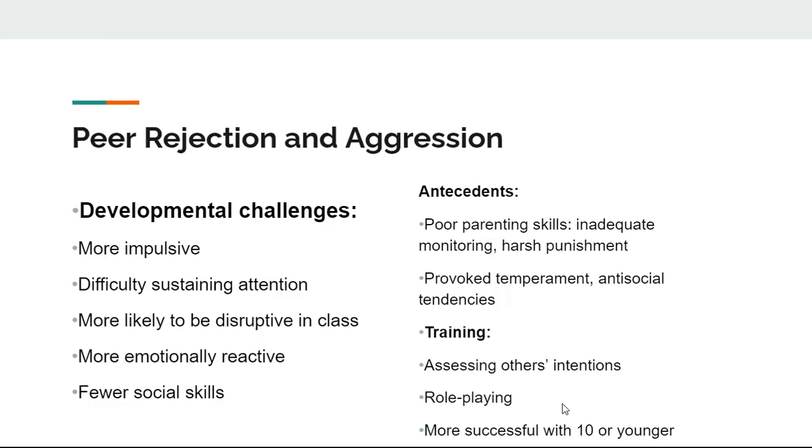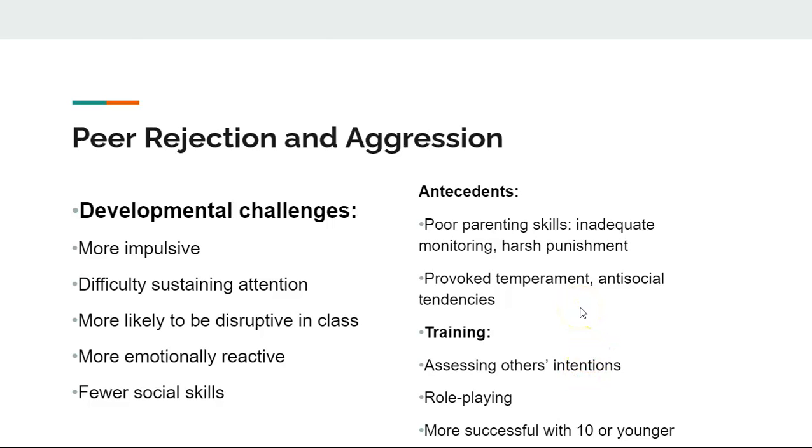If children are bombarded with harsh punishment that is not deemed appropriate for the behavior that was chosen, that can be an antecedent for peer rejection and aggression. And if parents provoke children, or they may isolate them, and then children have antisocial tendencies, then that could also be another antecedent for peer rejection and aggression.